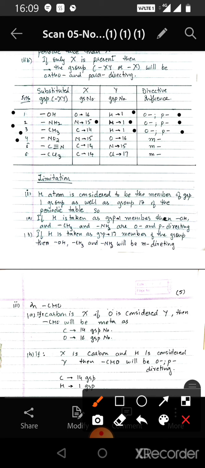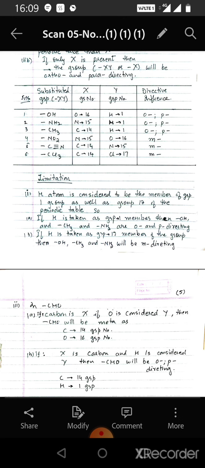Now if we come to NO2, here nitrogen is X and oxygen is Y, and nitrogen belongs to the 15th group and oxygen belongs to the 16th group, so NO2 is meta directing. And if we consider CN, carbon belongs to the 14th group and nitrogen belongs to the 15th group, so the CN group is also meta directing. And if we consider CCl3, then carbon belongs to the 14th group and Cl, which is Y here, belongs to the 17th group, so CCl3 is also meta directing.